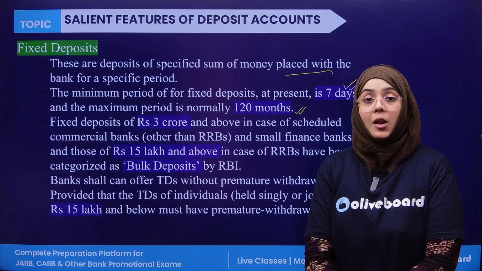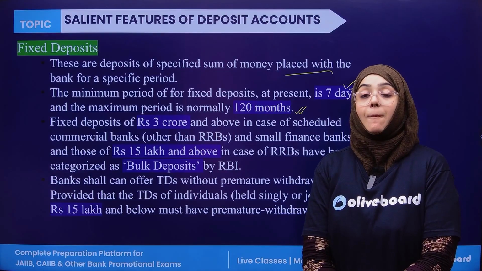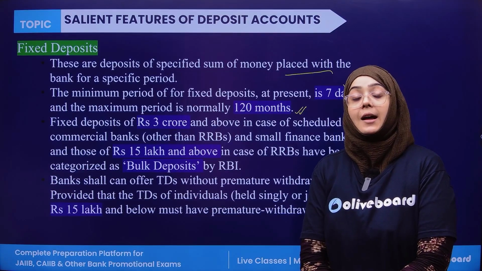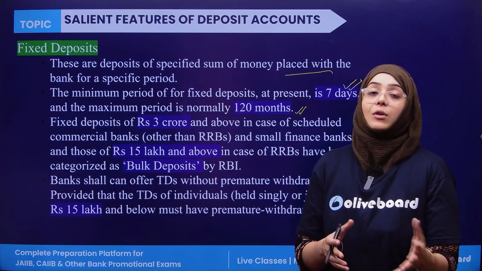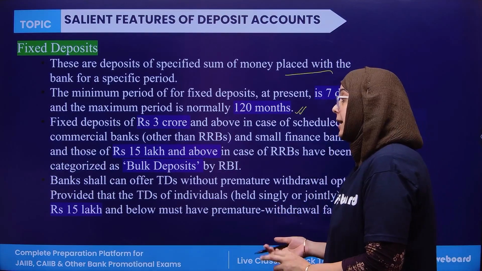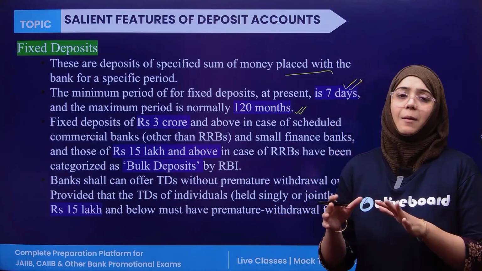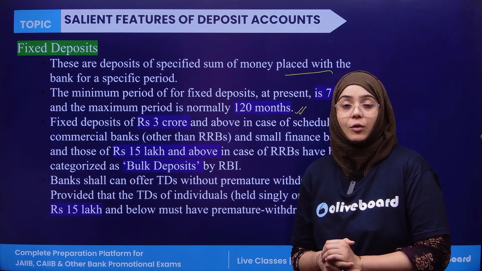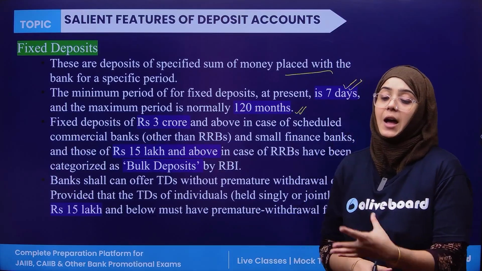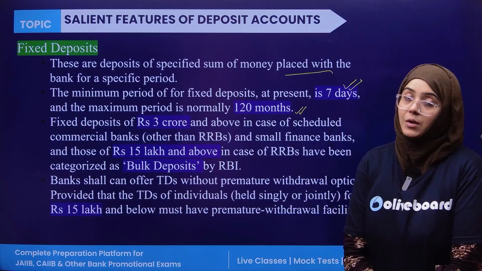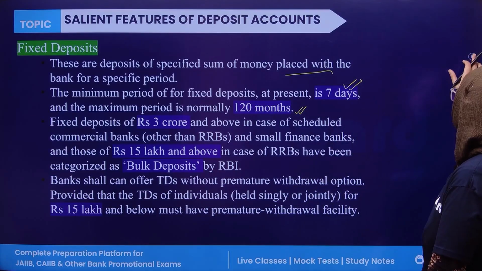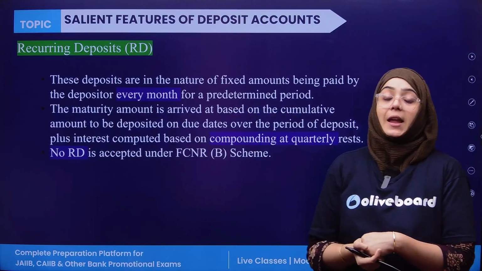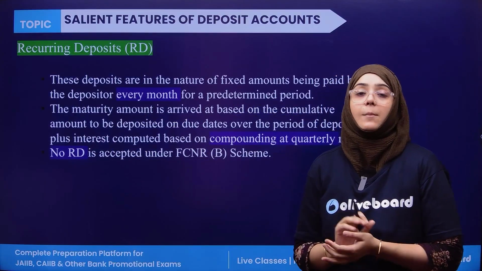So in the case of a bulk deposit, the bank should give the premature withdrawal facility, but in other cases, it is up to the bank. They may allow premature withdrawal, or they may not. Clear?